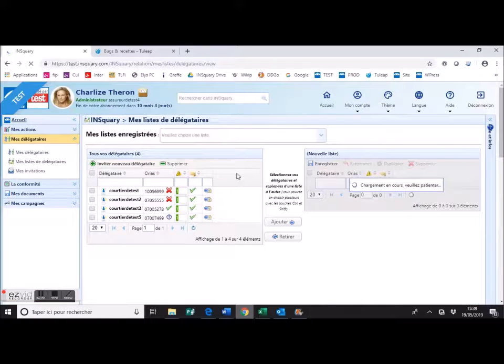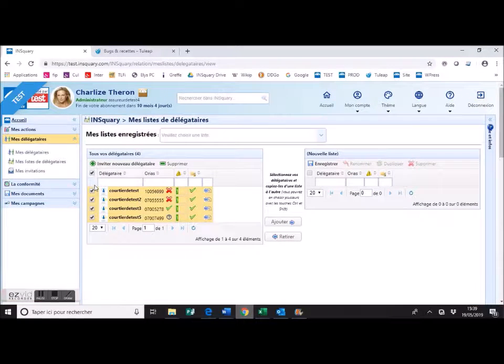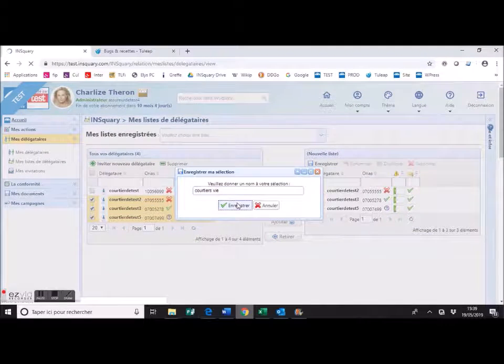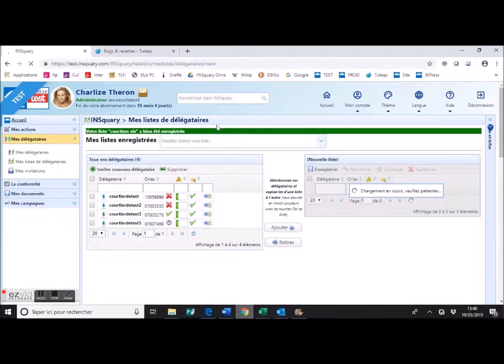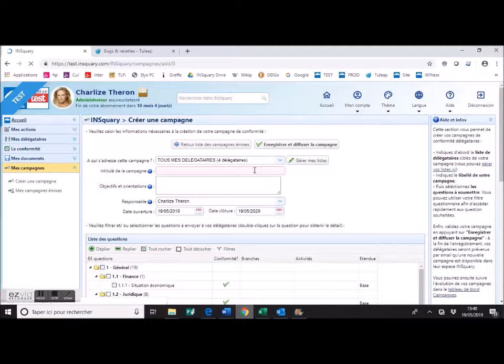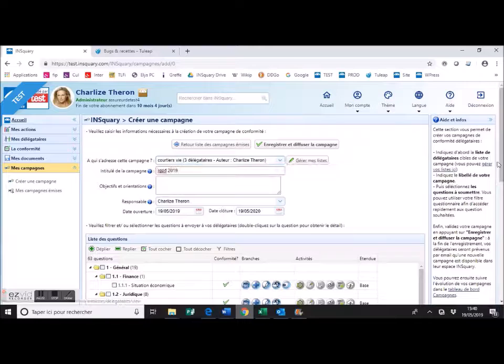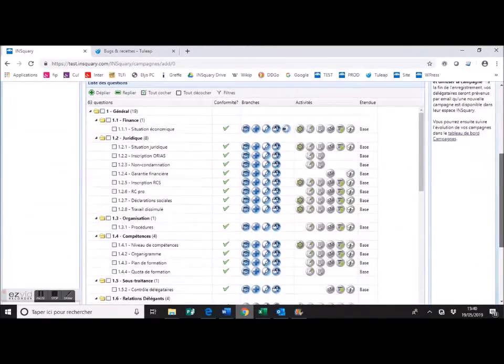Now back to the insurer's profile. The invitation he had issued was accepted by the broker, so it no longer appears in the list of pending invitations, and the insurer can check that the broker is now a partner. The insurer decides to integrate the broker into a compliance campaign. In our example, he intends to ask some questions about personal data protection. The insurer first selects the brokers to whom he wants to send this campaign. The list he creates will be reusable for other campaigns.